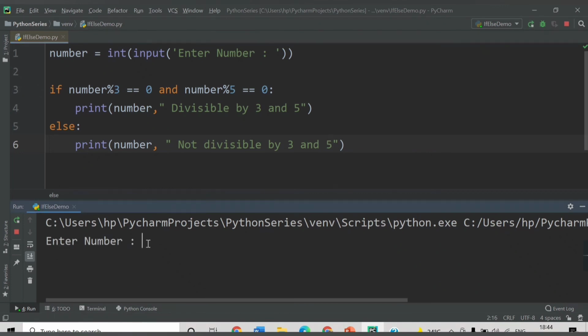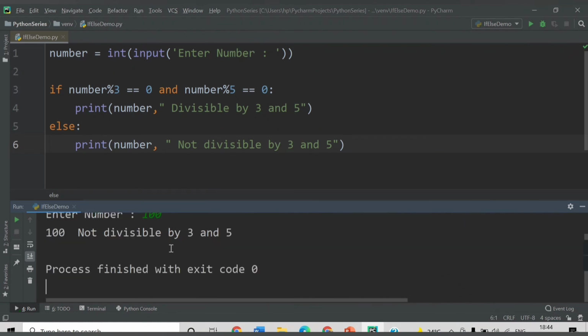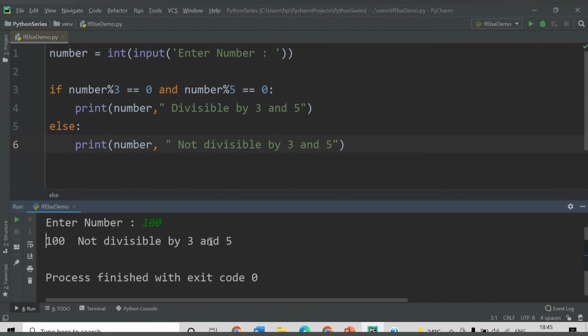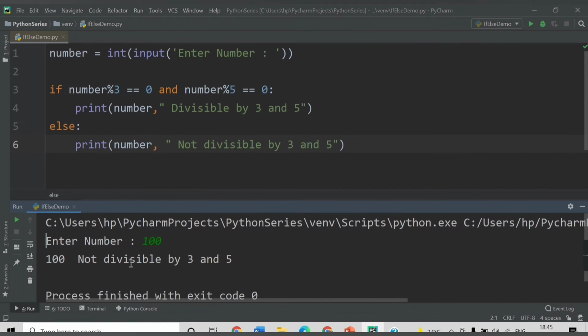So let's enter some random number here, which is, let's say we have entered here 100. So see, it's saying 100 not divisible by 3 and 5 because 100 is not divisible by 3, but it is divisible by 5, right? But what condition we have provided here? We have provided AND. So AND returns true only when both statements are true. It should be divisible by 3 and it should also be divisible by 5. In that case it will return us true.